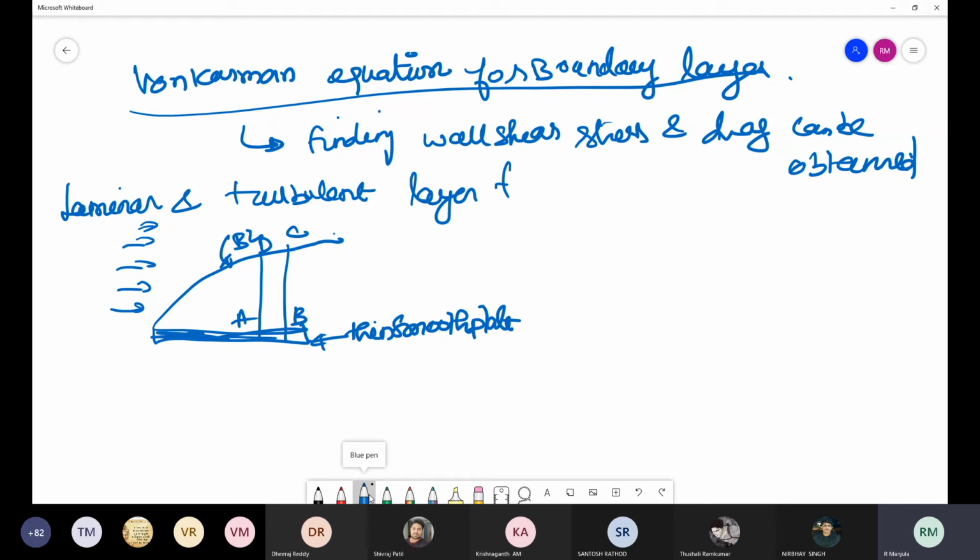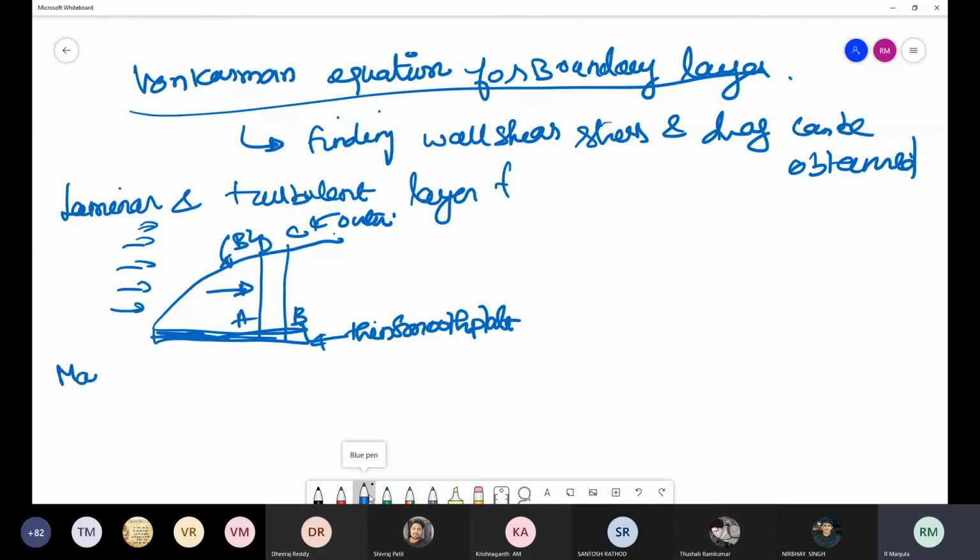So this is a small element of boundary layer, and the edge DC represents the outer edge. Okay. And what is the mass rate of fluid which is entering through AD?